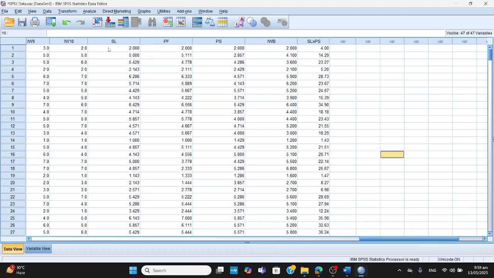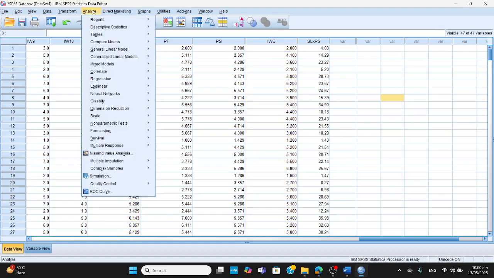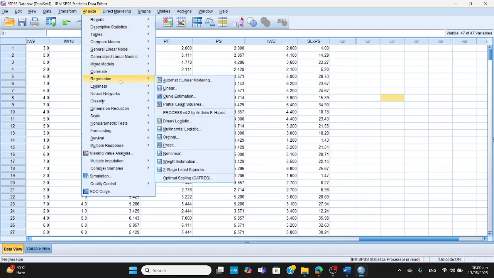Okay. So, for example, see, we have got these variables, and I say that promotion focus is related to servant leadership. Now, the first one is servant leadership is related to innovative work behavior. So, for example, I've got these two variables, and I want to relate them to test them. So now I see here that I go regression, linear regression. Yeah. So you can see analyze, regression, and linear.